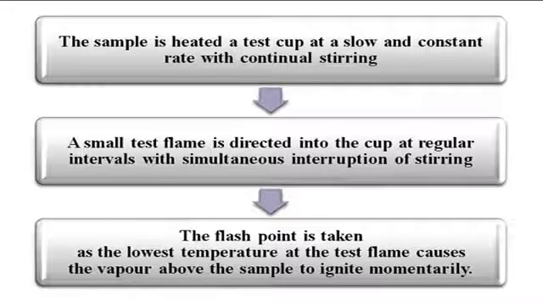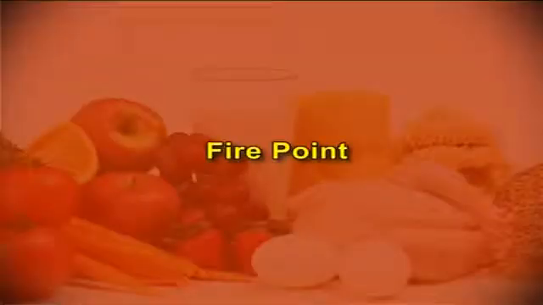The procedure for estimation of flash point is: the sample is heated in a test cup at a slow and constant rate with continual stirring. A small test flame is directed into the cup at regular intervals with simultaneous interruption of stirring. The flash point is taken as the lowest temperature at which the test flame causes the vapor above the sample to ignite momentarily. Next physical property is fire point.